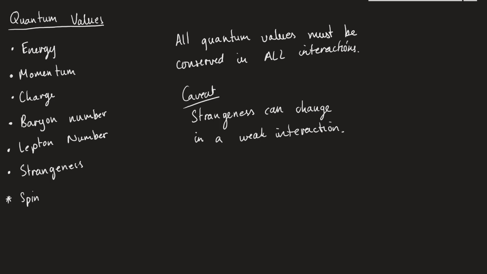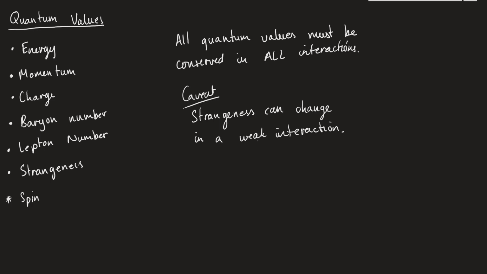So we've looked at 4 particle interactions. We looked at alpha decay, beta minus decay, beta plus decay, and electron capture. We also did a separate video on annihilation and pair production. They're still interactions, and they will still have to abide by these quantum values. Okay, we can't actually change anything about these unless it's strangeness and it's a weak interaction.